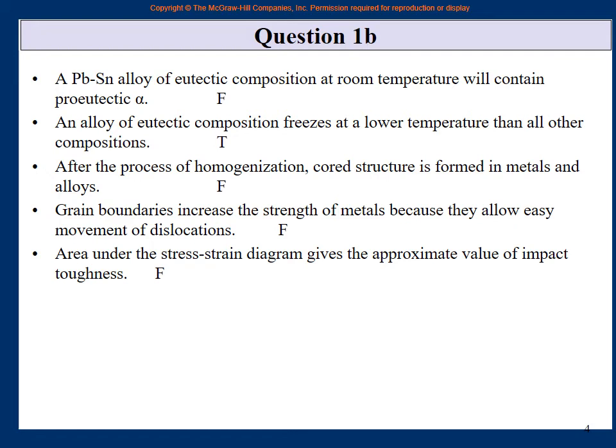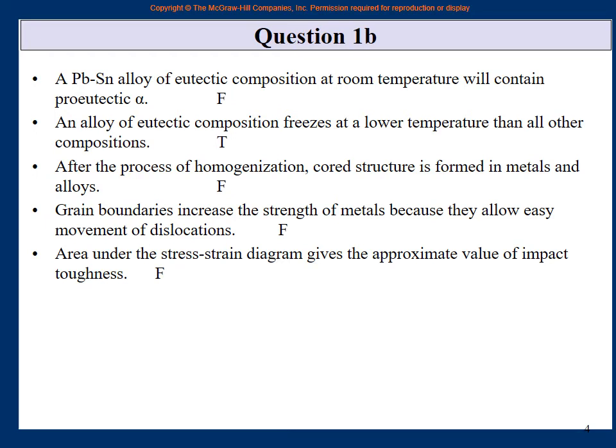So yes, if we were not at the eutectic composition, if we were at any other composition and cooling from a high temperature, you will first hit the liquidus. Then for some more cooling, there will be liquid plus solid. And then the remaining liquid will change into two solids.